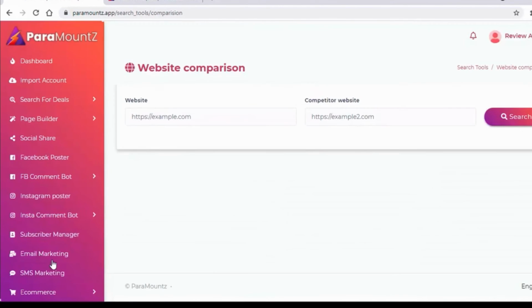Then there is website comparison, where you can compare between two websites based on their share, based on their reaction, and their content.